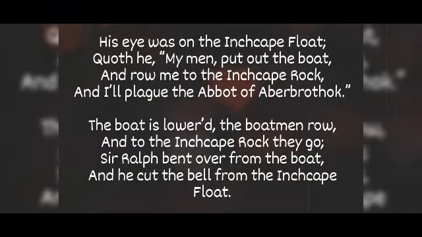Quoth he, my men, put out the boat and row me to the Inchcape rock. I'll plague the abbot of Aberbrothock.